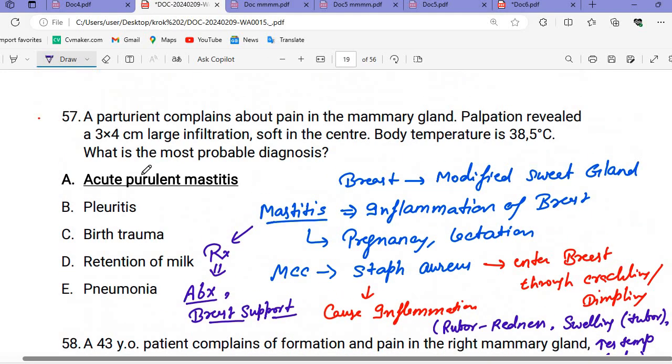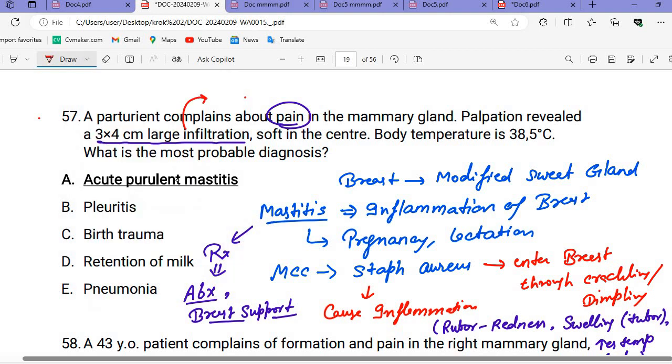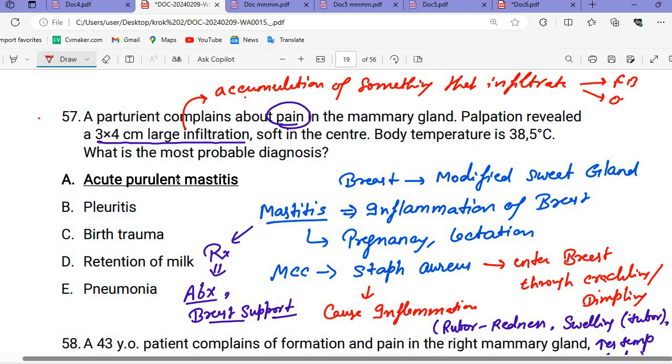After that, let's see the question. A patient complained about pain in the mammary gland. Palpation reveals a 3 by 4 centimeter large infiltration. What does infiltration mean? It means an accumulation of something that infiltrates; it can be a foreign body or the body's own tissues.